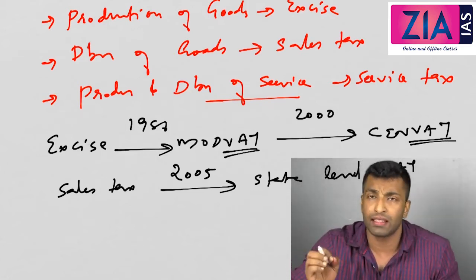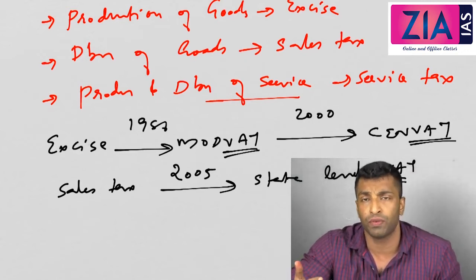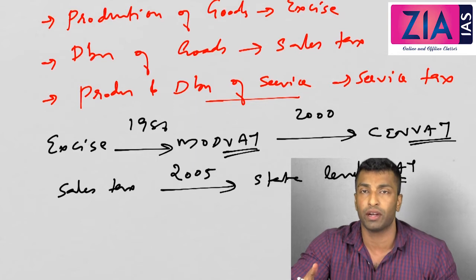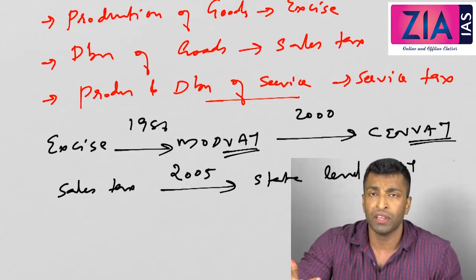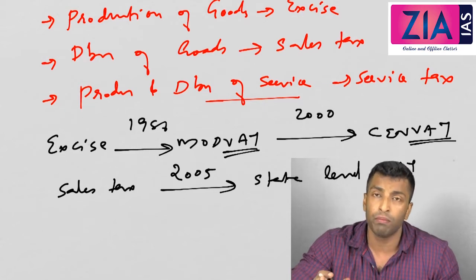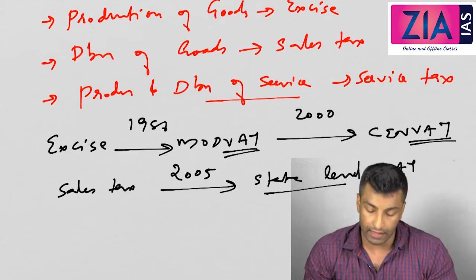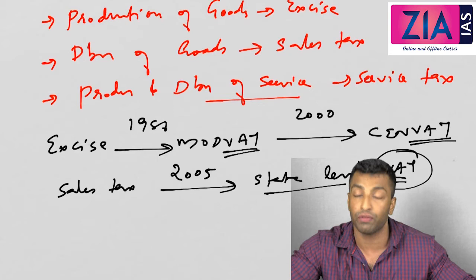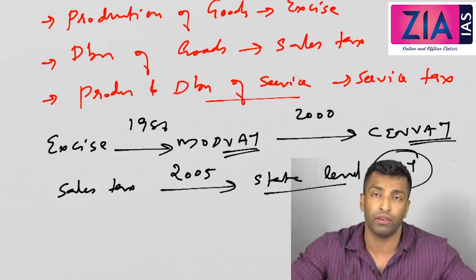Okay, so VAT is an ideal concept which is difficult to implement in developing countries because of availability of records, infrastructure, software, and all those things are actually creating problem in developing countries. So it is difficult to implement, and which is an ideal concept of tax. Okay, so here we have gone for a modified version of VAT at the state level. In case of distribution, sales tax was changed to state level VAT. You don't have to have any confusion that this is the actual VAT that we are talking about. No, this is a modified version.